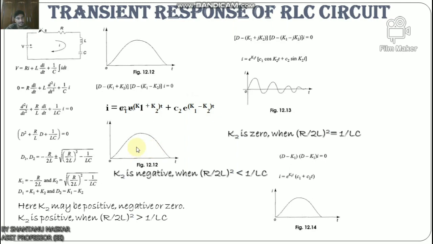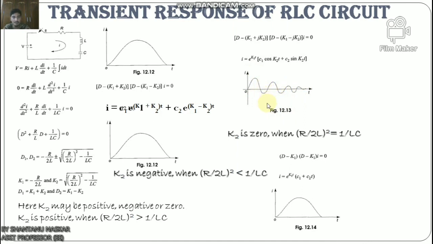When k2 is negative, that is when (R by 2L) whole square is less than 1 by LC, the roots are complex conjugates, as shown in this figure. So (D minus k1 plus jk2) and (D minus k1 minus jk2) into I equals 0. The solution for the above equation is I equals e to the power k1t into (c1 cos k2t plus c2 sin k2t). The current curve in this case is shown here.